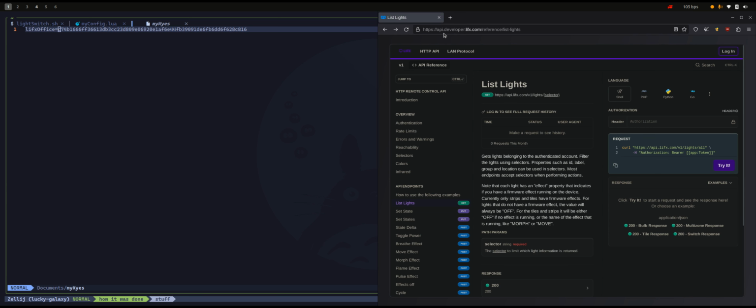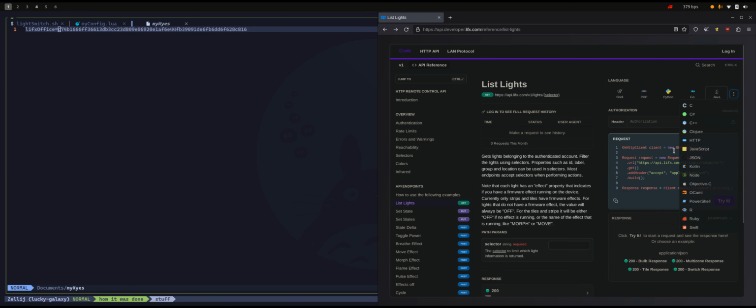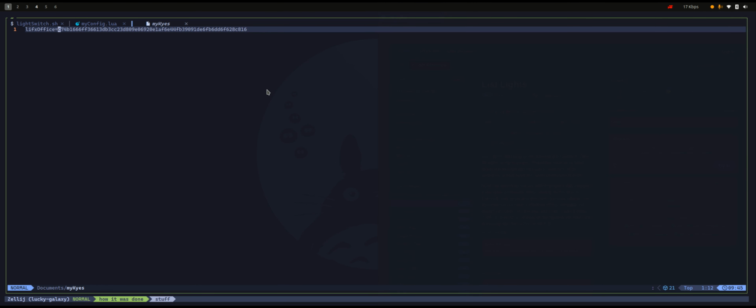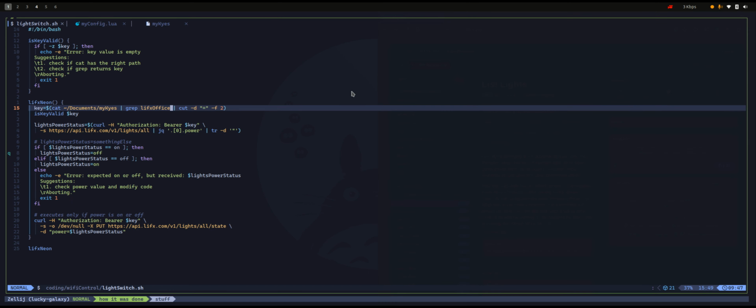In the LIFX API webpage, it is possible to see other examples, how to turn the lights on or off, how to make them flicker, and other cool effects. And the APIs are here, or how to use the command. This is using shell script or bash. And there are other examples, PHP, Python, Go, and many others. But for example, if I'm comparing it to Java, Java has many more lines. How did I get this key? From logging in. I hope it's clear, and if not, you can try it on your own.